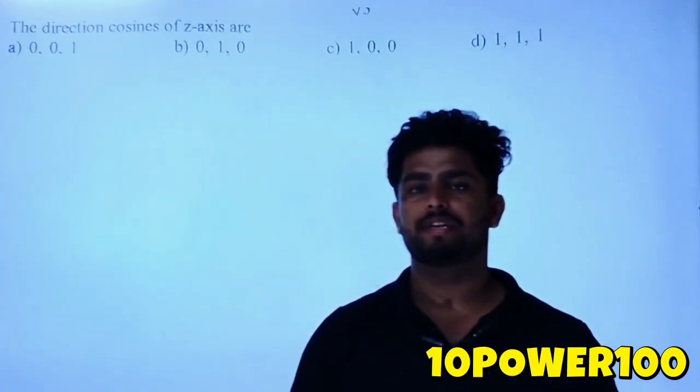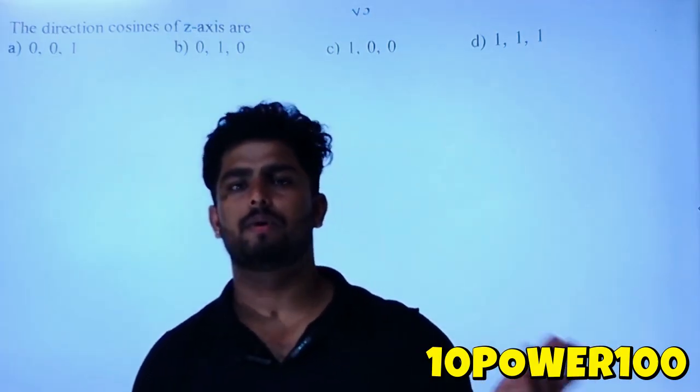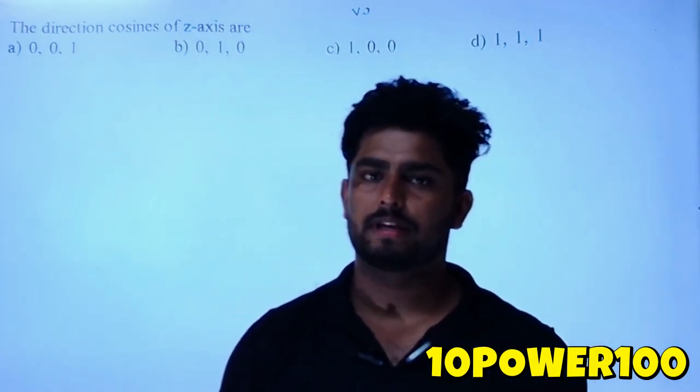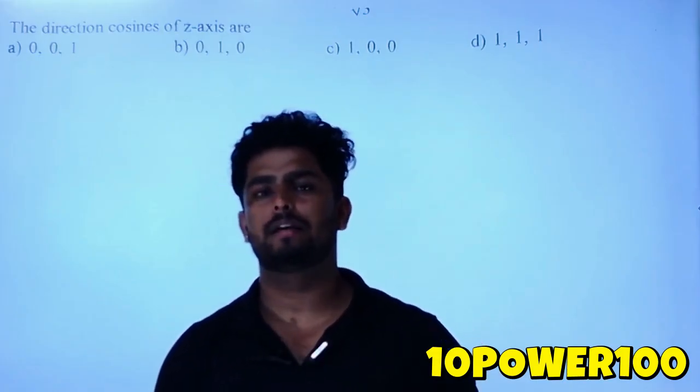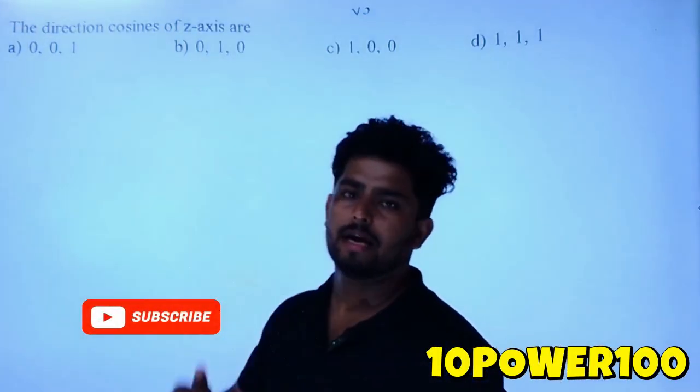Next, the direction question of the z axis. For the x axis you get 1 0 0, for the y axis you get 0 1 0, and for the z axis you get 0 0 1. So which option here is 0 0 1? Yes, option A. Direct question, children.